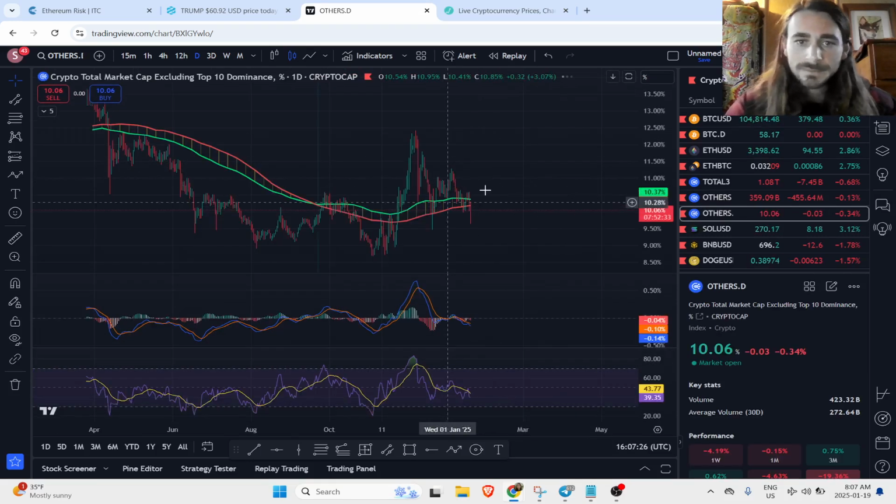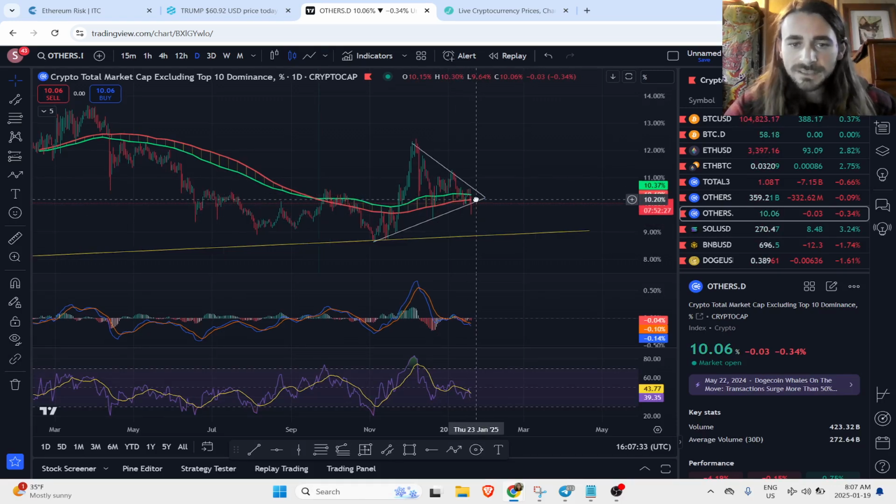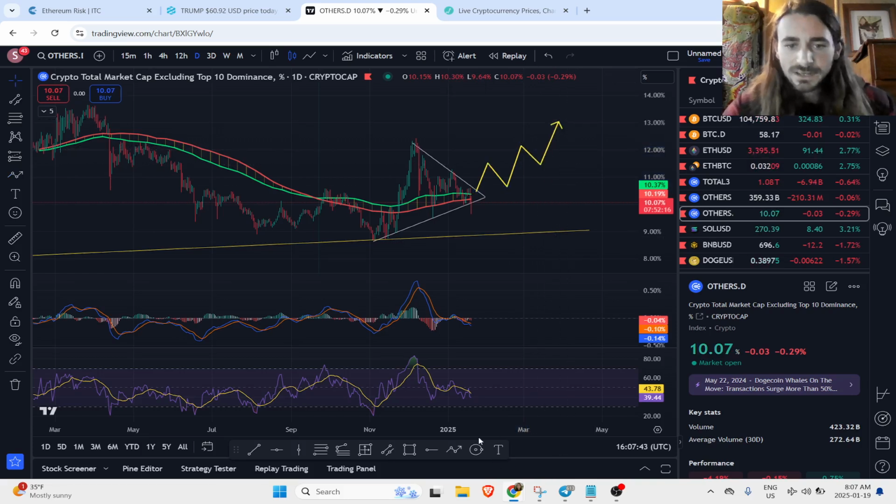So watching that one. Others dominance. Little wick out here. It did reclaim it, but we're still in this wedge. So still waiting to see what happens here. There is a couple options. Not really sure what will happen. We either could break out and go in an uptrend structure like that, or we could even just break down and then end up in something like this.